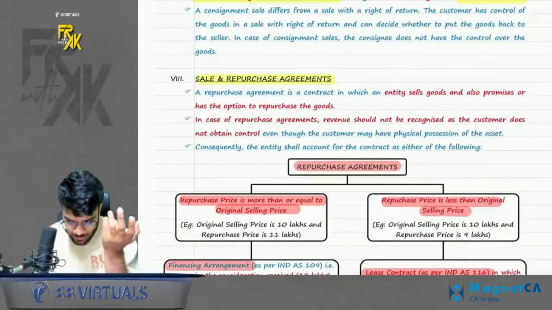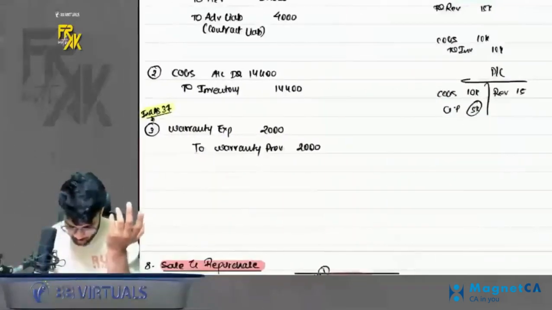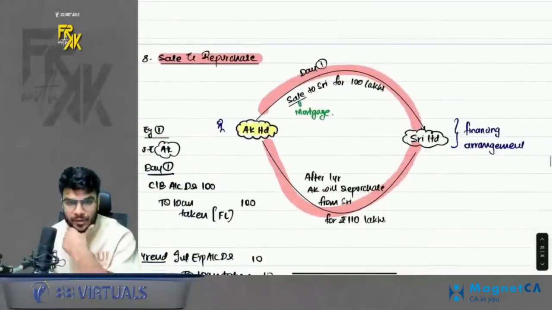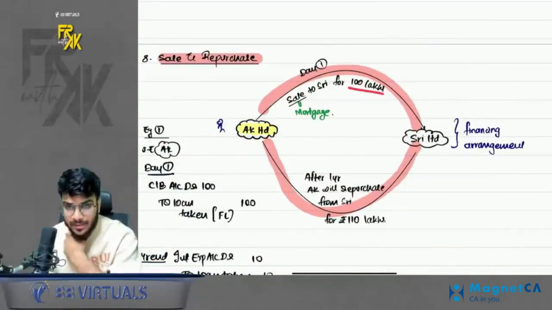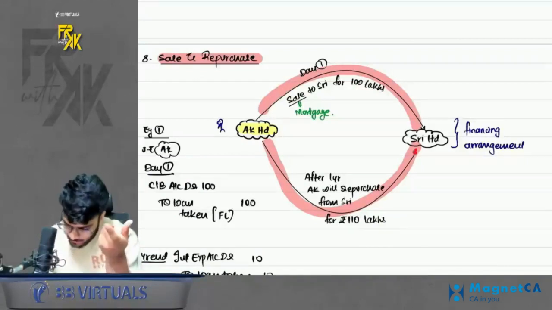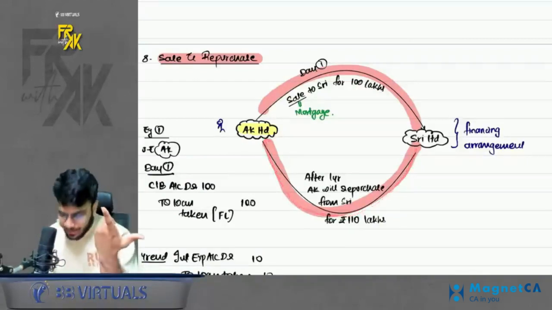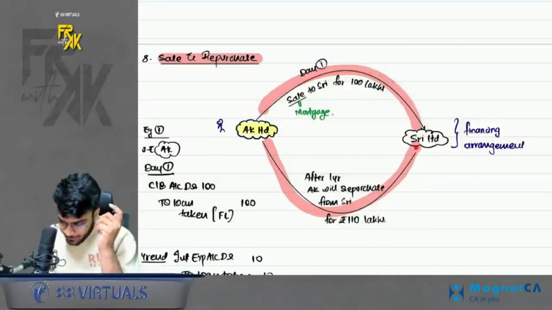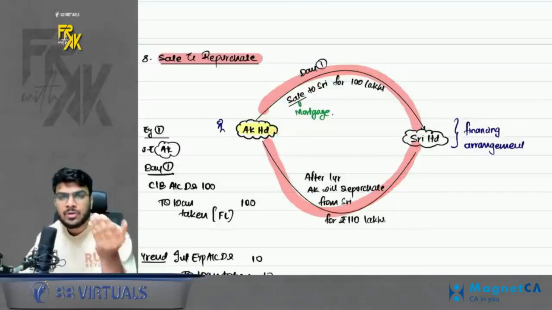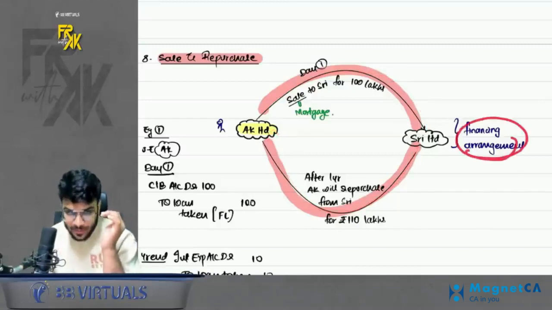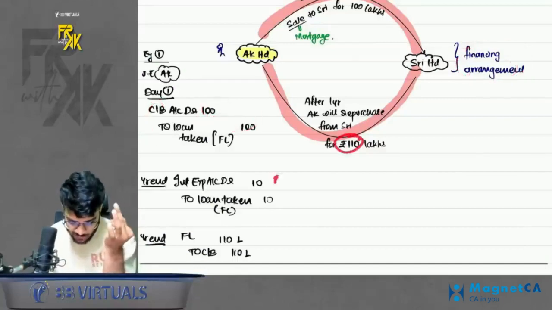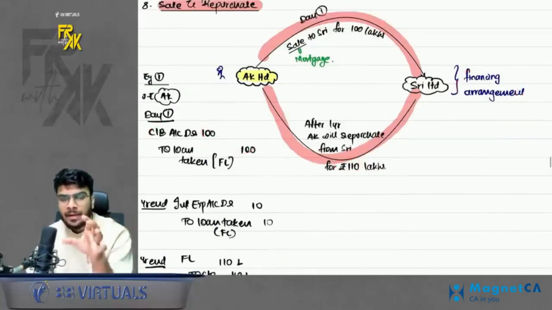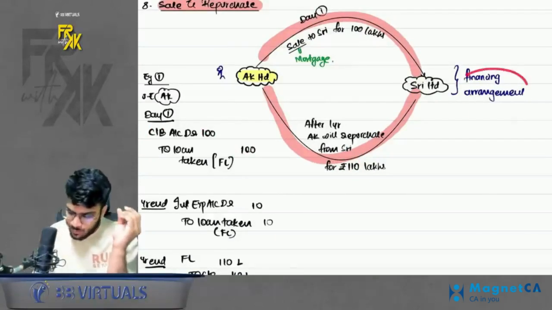Next is sale and repurchase. Again, a very interesting case. To understand this, we have some example in our notebook. Please have a look here. Sale and repurchase. So let's say, for instance, here is AK. AK is selling a product to Sri for 100 lakhs. And on day 1 also promises to buy back that same product from Sri after 1 year at 110 lakhs. So standard says when you sell anything and you repurchase the same for a higher price, it is not a sale and repurchase. It is more like a financing arrangement where we are taking a loan of 100 lakhs on day 1 and we are repaying extra because of interest. So whenever you sell at 100 and repurchase at 110, it is more like a financing arrangement.